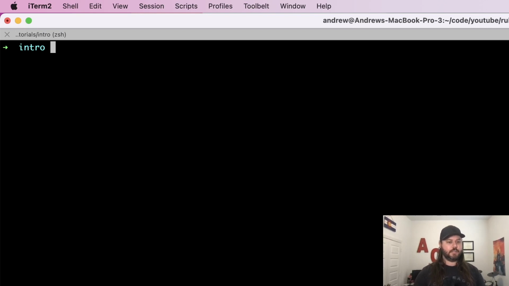So I'm gonna clear this and we'll start with running Ruby with just one command. So we'll type ruby -e to execute. And what we're going to do is do a hello world example, which is usually the first thing that anybody does in a programming language. All right, so now we will type puts, which is putting to the console, and we'll just type hello world.